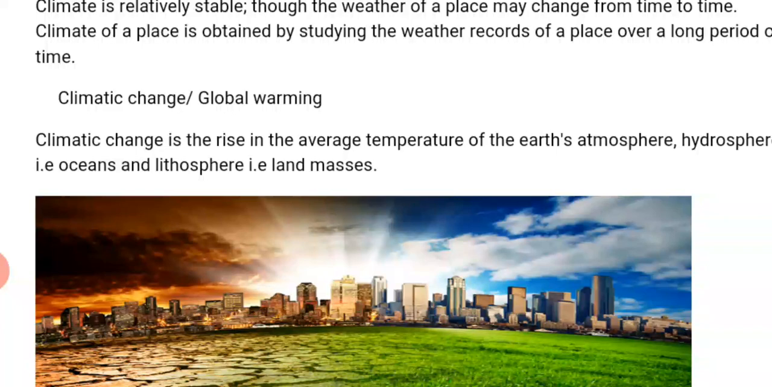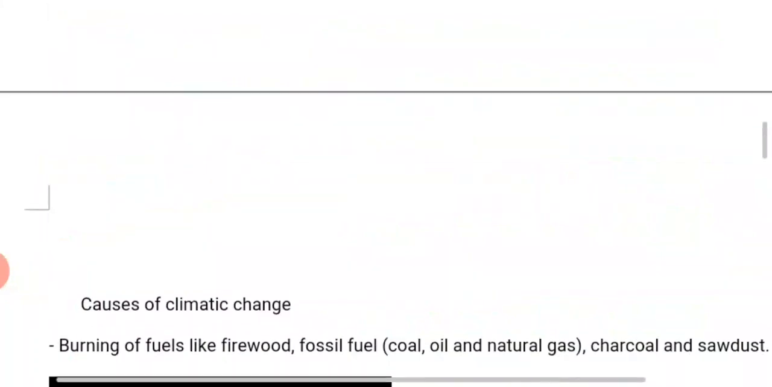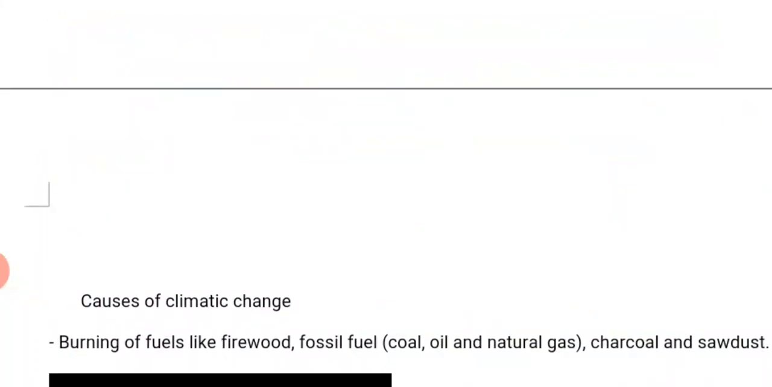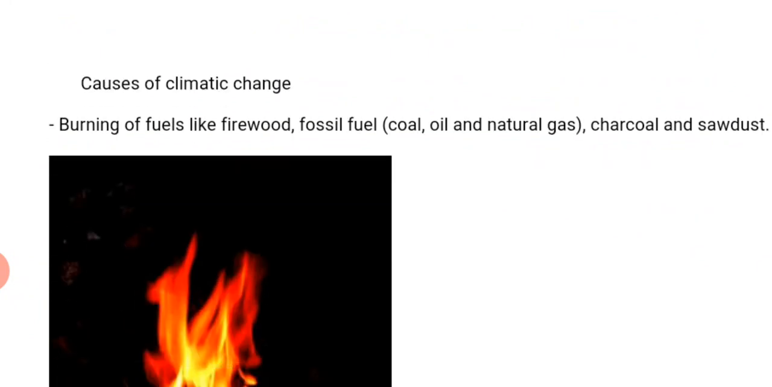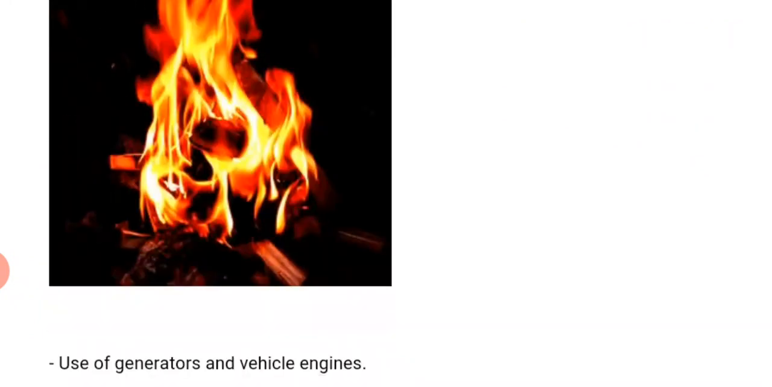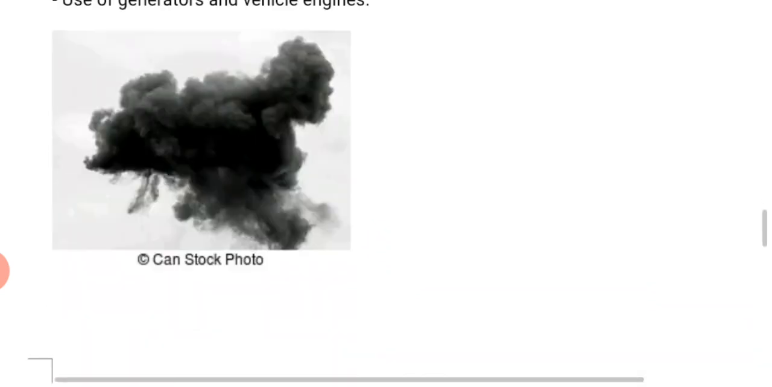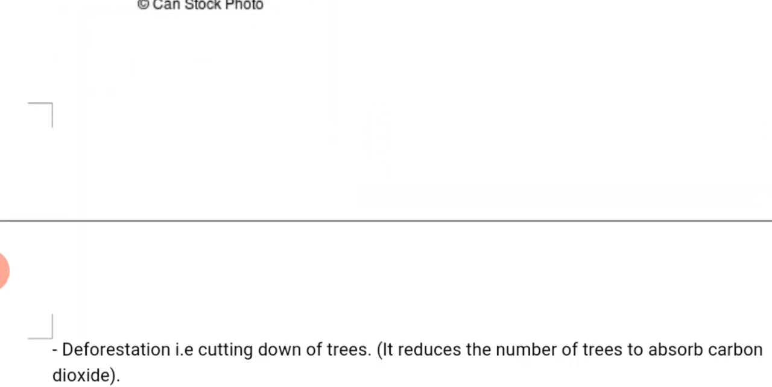And we talk about the causes of climatic change due to the activities of human beings. One, burning of fuels like firewood, use of generators and vehicle engines, and lastly, deforestation, cutting down of trees. With this, we come to the end of today's lesson.